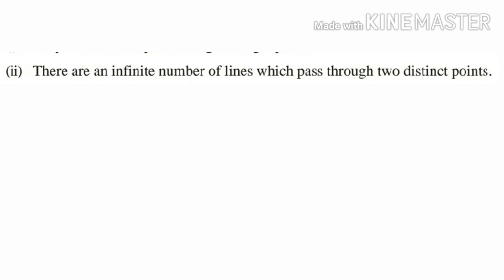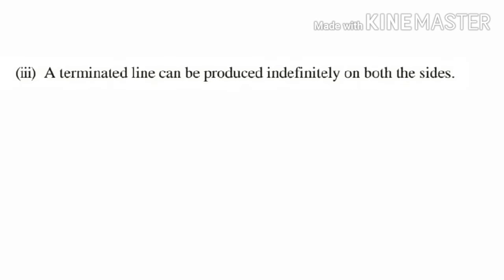Question 2. There are an infinite number of lines which pass through two distinct points. Answer: false, because only a unique or single line can be drawn through two distinct points. This is stated in Euclid's first postulate. Question 3. A terminated line can be produced indefinitely on both the sides. This statement is true. It follows from Euclid's second postulate.